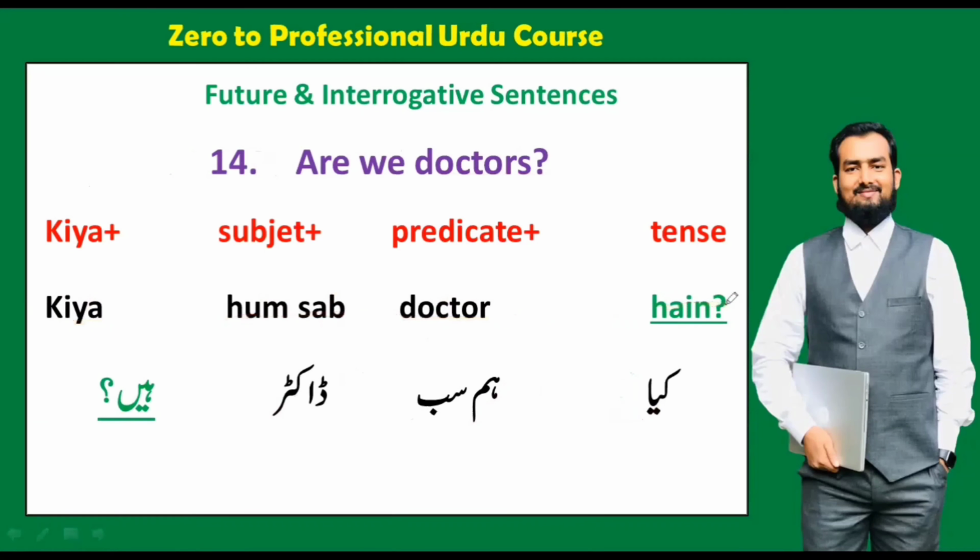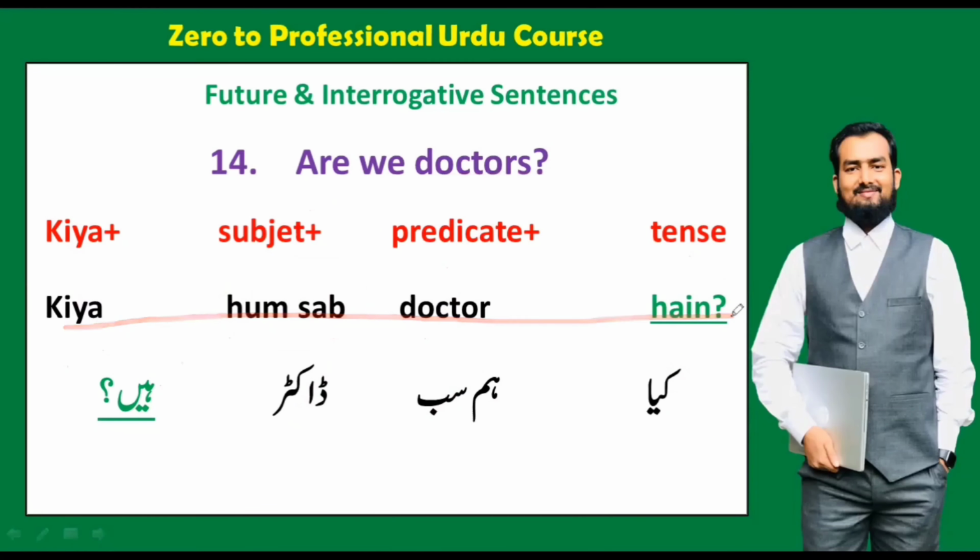As you can see here, this sentence starts with a helping verb first, that is why we told here kya, then subject, then predicate, then tense. So kya, then subject hum sab, then predicate being doctor, and hai is the sign of tense. And because the word hum sab is plural, that is why we have told here hain. Okay guys, so are we doctors? Kya hum sab doctor hain?